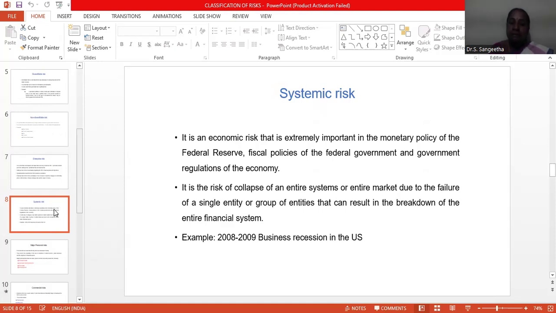Systemic risk is the risk of collapse of the entire system or entire market due to the failure of a single entity or group of entities, which can result in the breakdown of the entire financial system. For example, the business recession in the US in 2008-09 is one example of systemic risk.